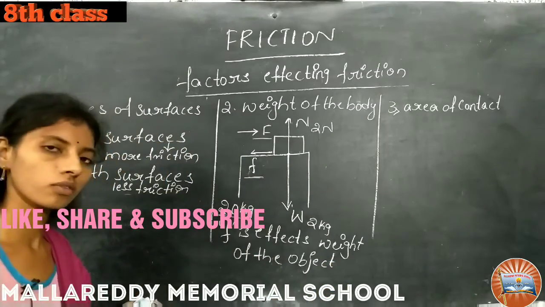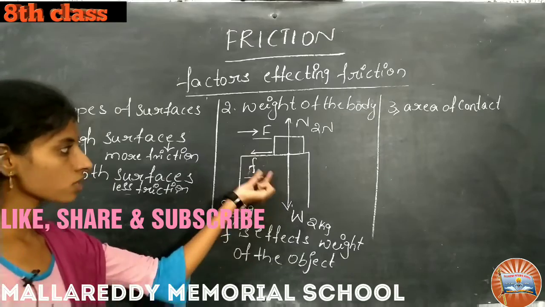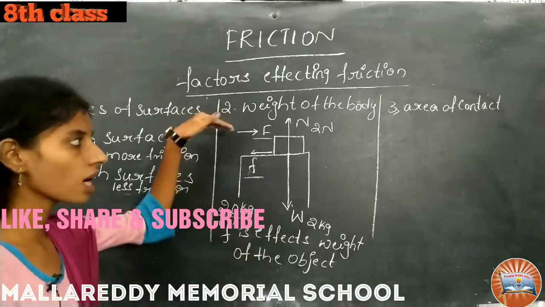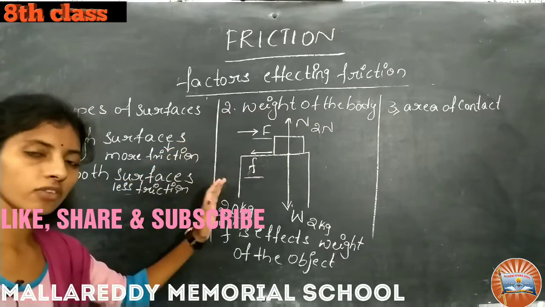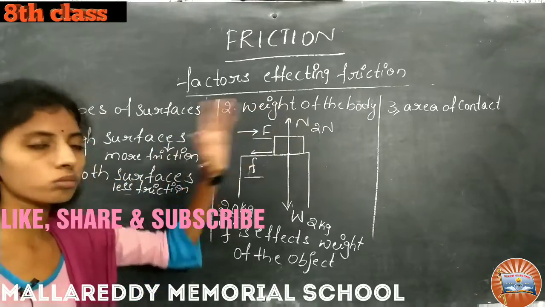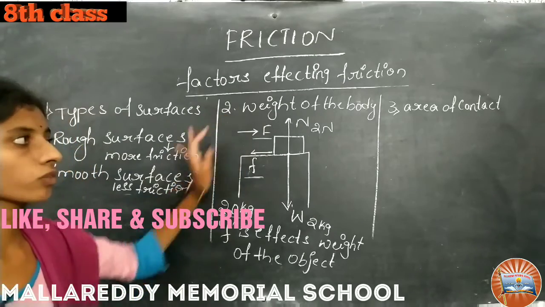Okay, so clear this. To overcome the static friction, we have to apply a large amount of force, then the book will move from one place to another. So this is about the weight of the body.